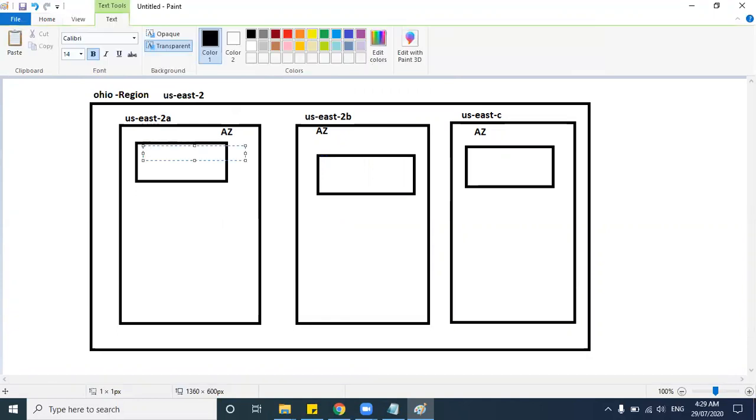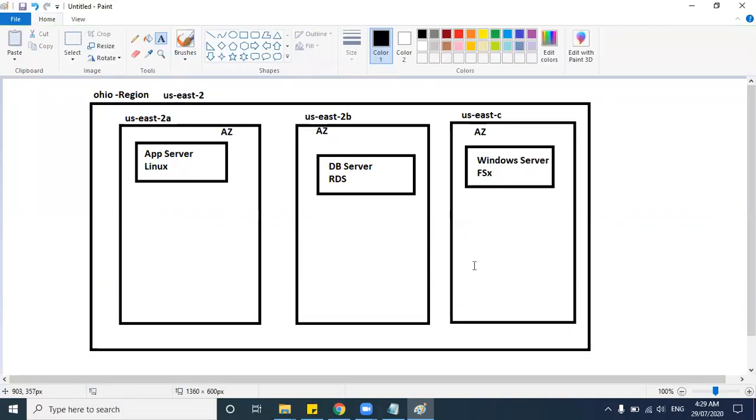So let's say this is my app server, a Linux machine, and this is my DB server. It might be an RDS. And in availability zone C, I'm going to create my Windows server for FSx file systems. Okay, so like this, I have created three devices for my application.